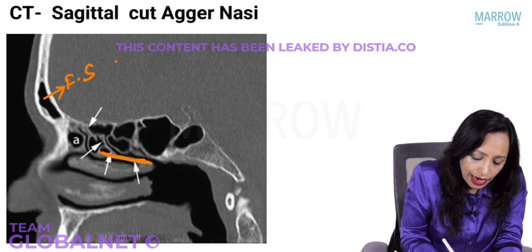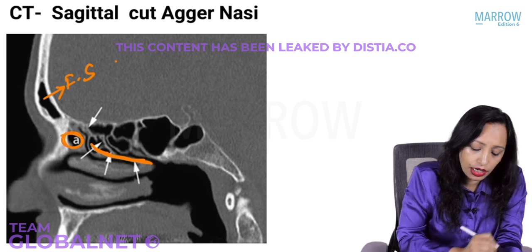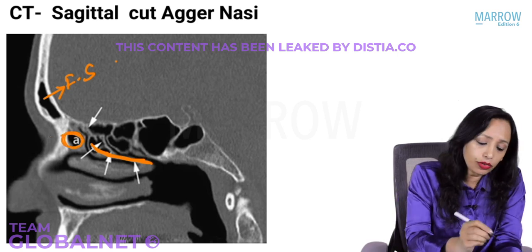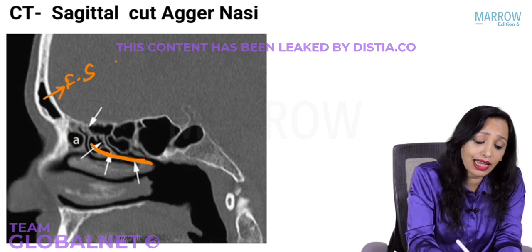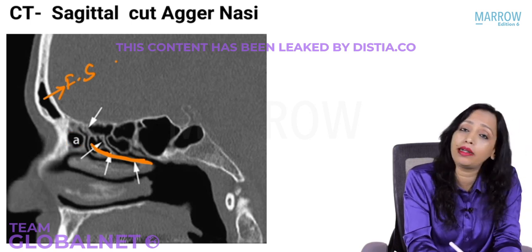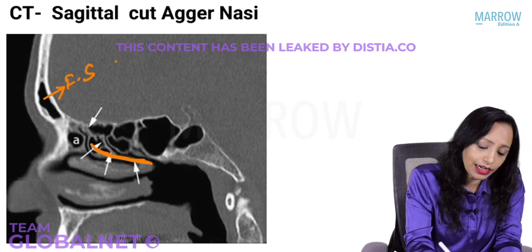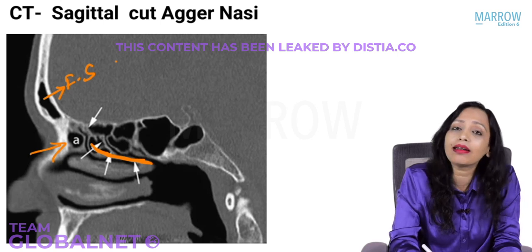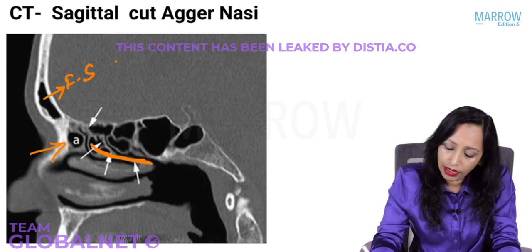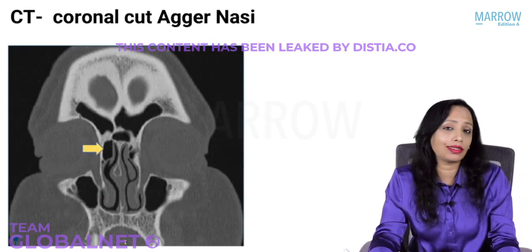And we can see this big air cell, can you see here? That is anterior to the anteriormost attachment of the middle turbinate. That is the anteriormost anterior ethmoidal cell, and this is what is known as the agger nasi. Now let us see a coronal cut section.